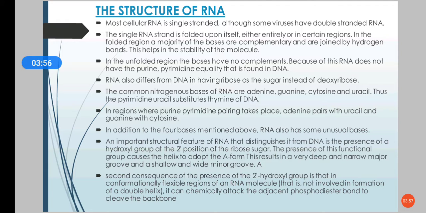It will also help in forming or adopting the A form. Due to that, they will have a very deep and narrow major groove and a shallow and wider minor groove, and this 2' OH group present in the RNA molecule can attack the adjacent phosphodiester bond and cleave the backbone.